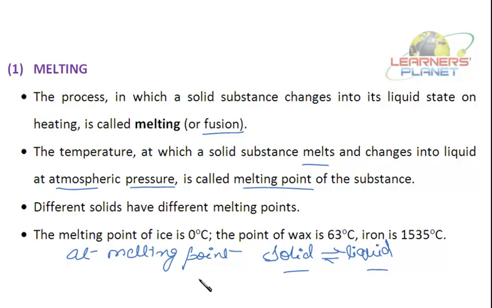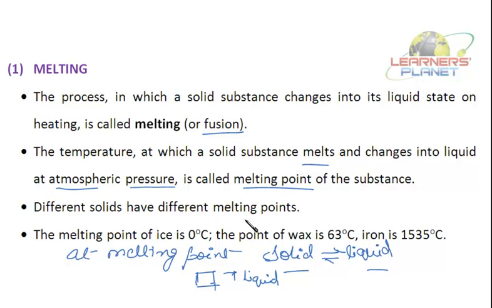So if I've taken a cube of ice, at 0 degrees it will melt and change to liquid. It's not that all the ice will change to liquid abruptly. It changes slowly. So the point at which solid starts changing to liquid is the melting point at that atmospheric pressure.